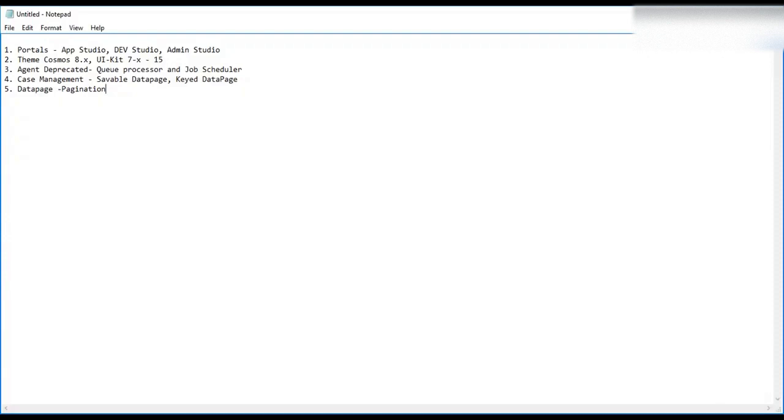So now Pega has introduced pagination in data page. Similar to report definition, you can load how many records you want on your clipboard page. Whenever you click on next, the other records will be loaded, so that your clipboard size will be less. So it will improve your performance. That is the concept of database pagination, right?